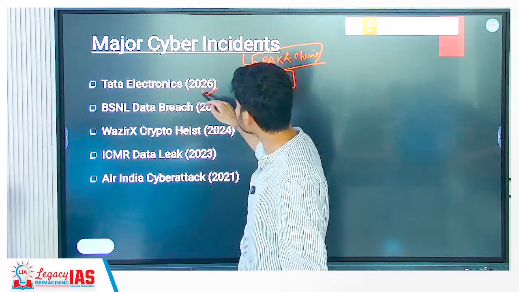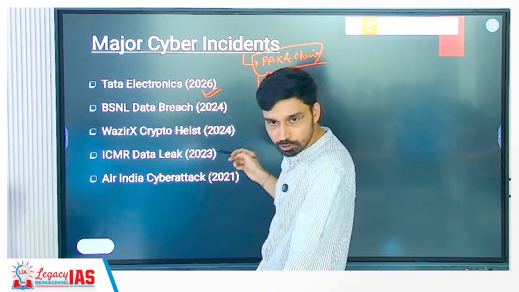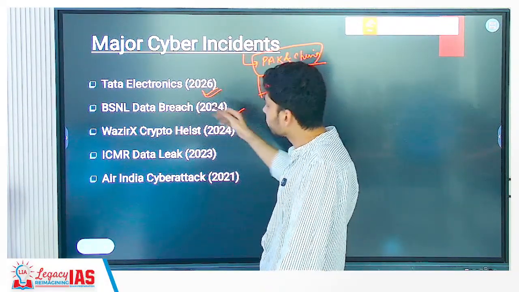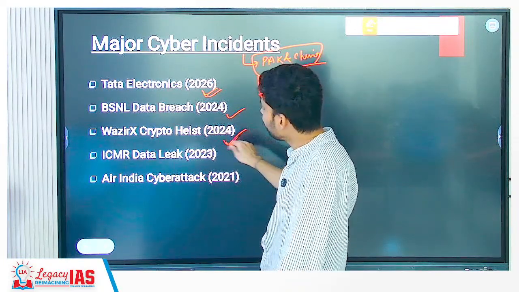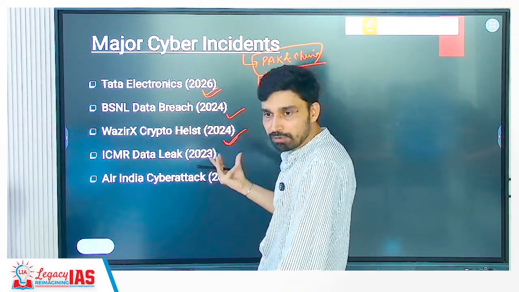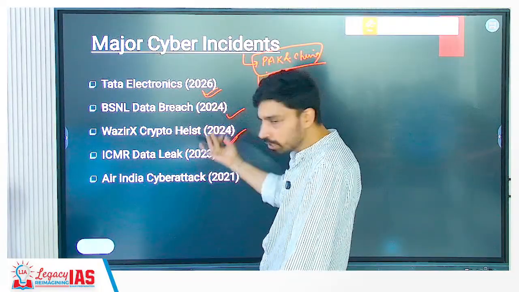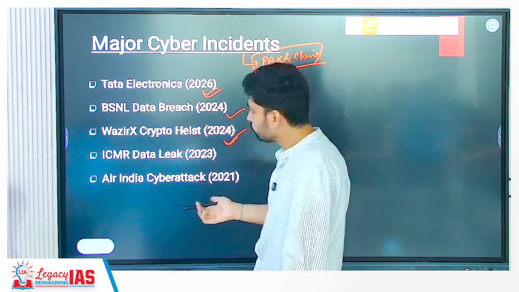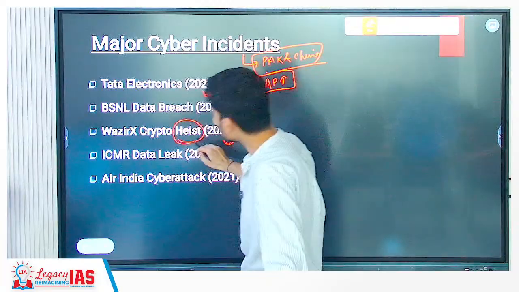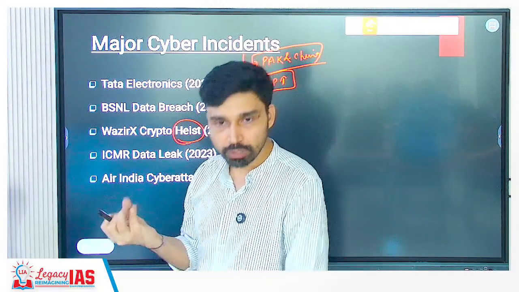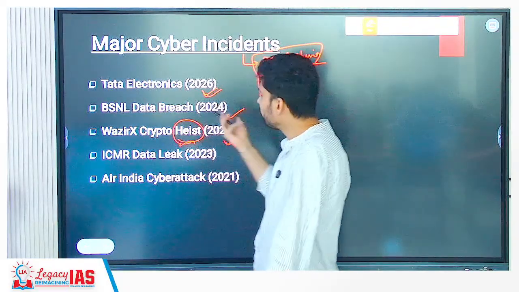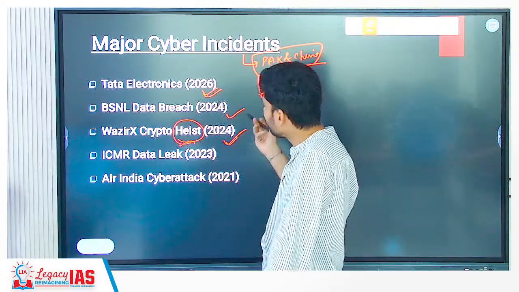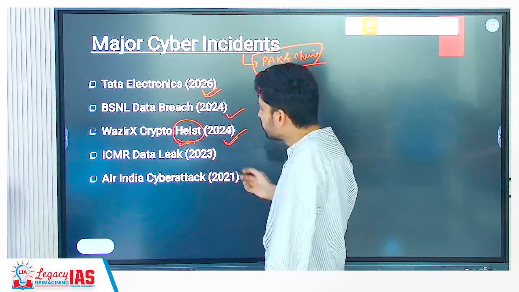So 2026, a few months back, you have Tata Electronics, its servers attacked. 2024, BSNL, okay, that is the Government of India's telecommunication company. 2024, you have WazirX, that is a platform, and people have invested a lot of money there. They had their crypto assets there. So a lot of those heists. Why are we calling it a heist? Because money was stolen in large volume. What do you call it? Money heist, for example, right? So the WazirX crypto heist has taken place where a lot of people lost their investment money. So that is the thing.